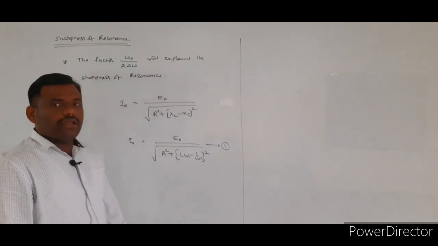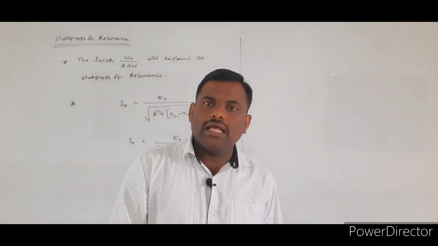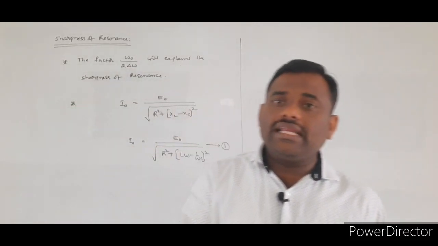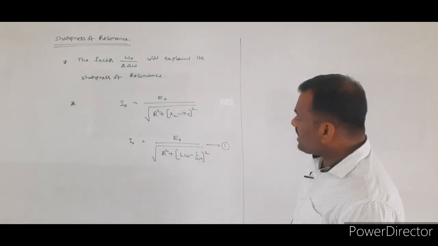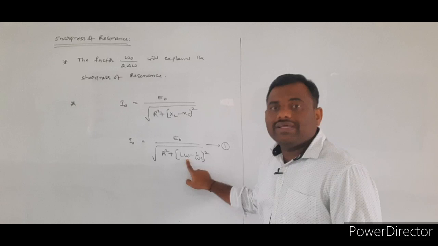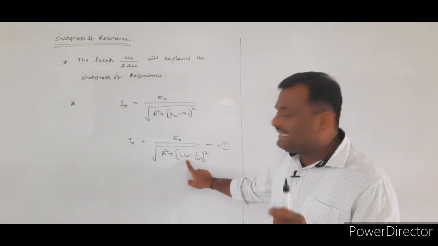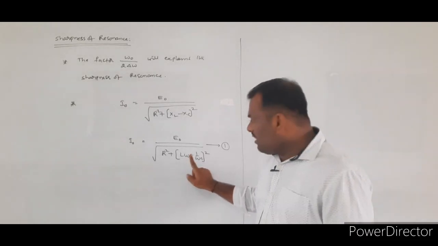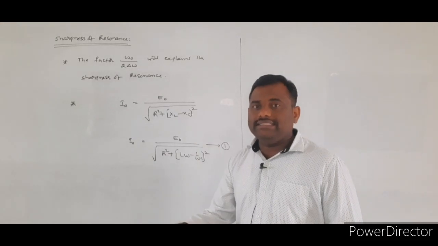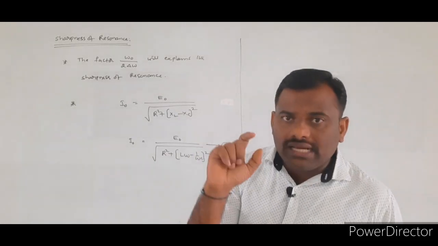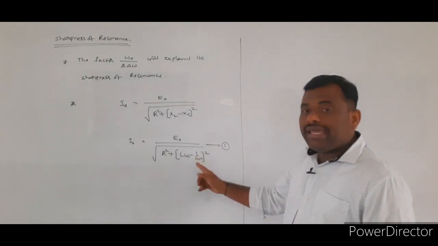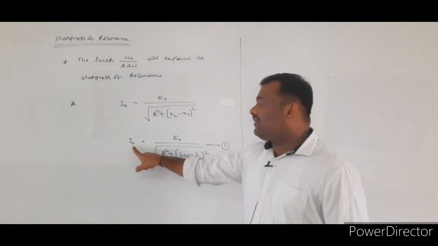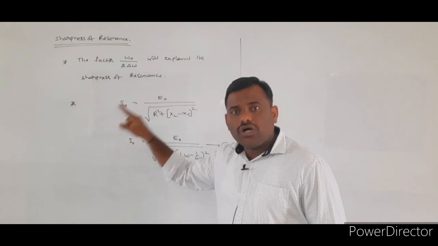Equation number 1 denotes the peak value of alternating current in the LCR circuit for a given frequency omega. This factor is very important. Whenever the omega value changes, the peak value of alternating current also changes. Once again, remember the point.